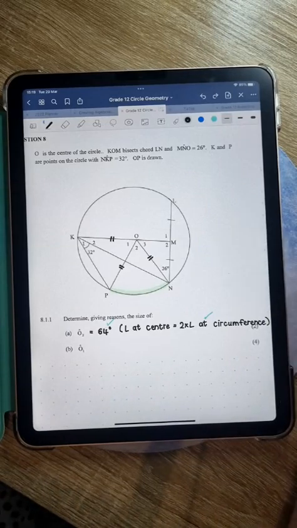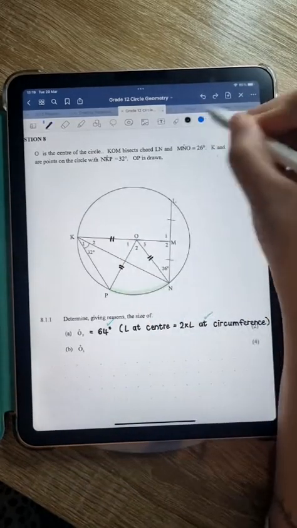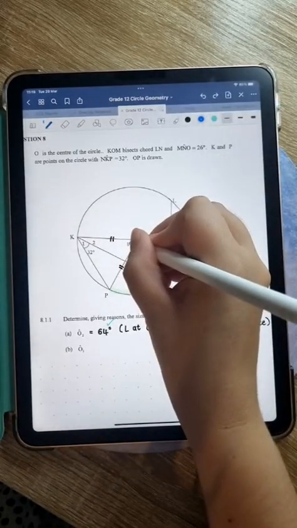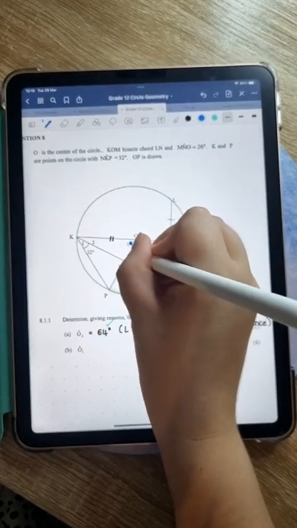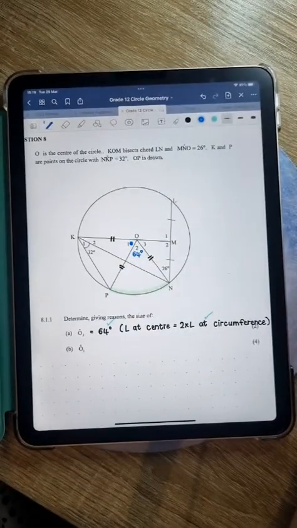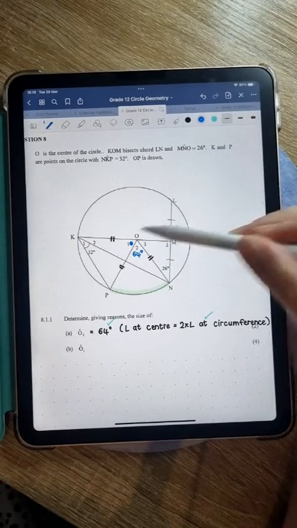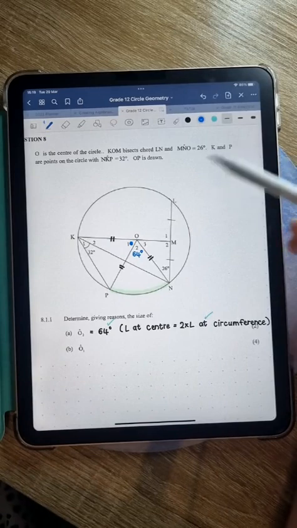Okay, so now we need to find O1, which is this angle over here. Now, guys, we know that O2 is 64 degrees. Let me just fill that one in over there. Okay, O2 is 64. We have a 32-degree angle over there. Do we have any ideas? How can we find the size of angle O1?